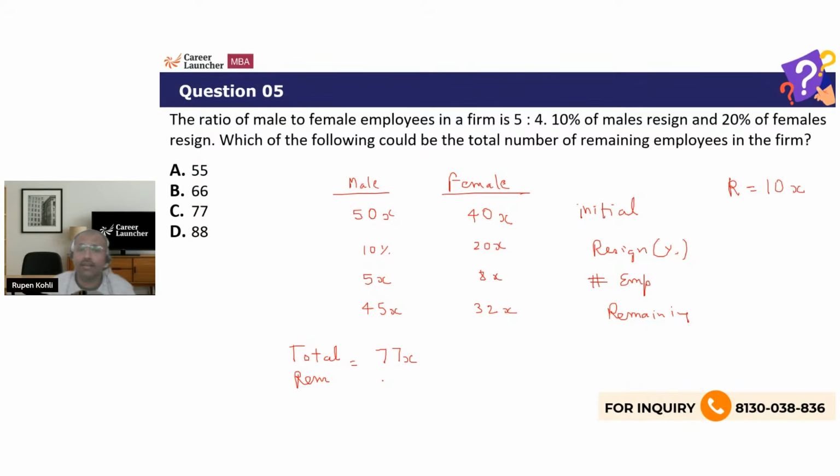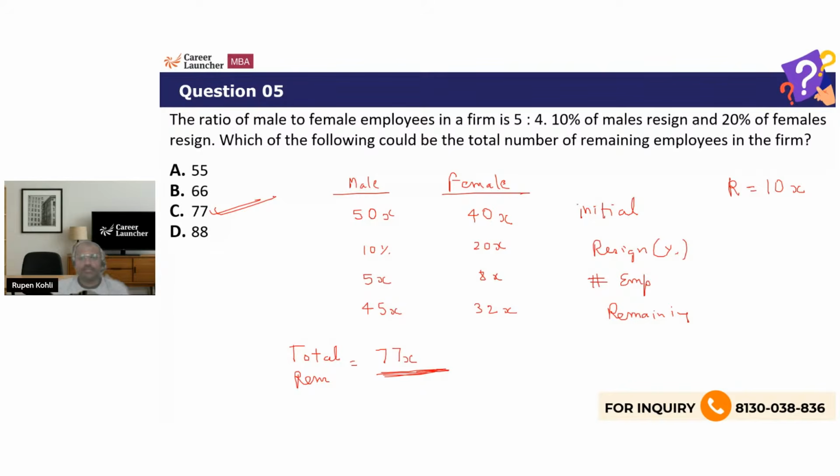Now do you understand that because of all this, what we got finally was that the total number of remaining employees must be a multiple of 77. How did this factor come across? Because of all the integer constraint that we were dealing with throughout the problem.